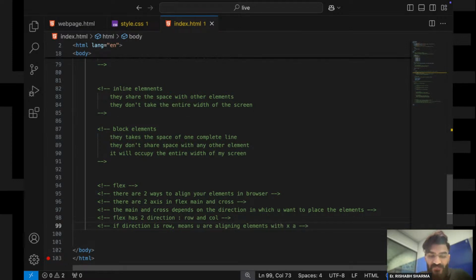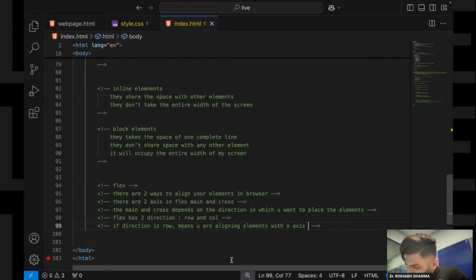Means you are aligning elements with the x axis. So मैं क्या बोल रहा हूं अभी देखो. Now if my direction is row, right, means what I am doing, I am aligning my elements with respect to the x axis, right? मैं अपने elements को align कर रहा हूं with respect to the x axis.